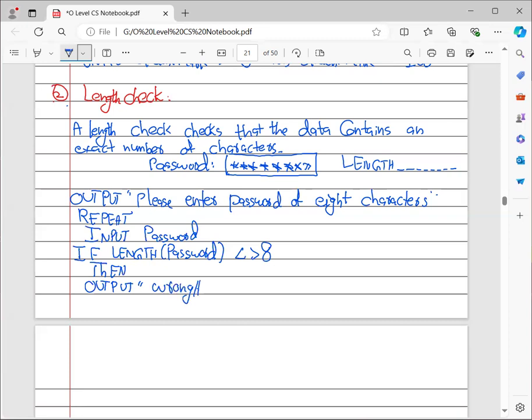wrong, or you can write anything, invalid or short of digits, like your password should be of 8 digits. You can write any message, that's totally up to you, and then you can end this right here. Since you have applied the repeat statement, repeat means that a certain condition should be met. So here comes the condition: this keeps on going until the length of your password is equals to 8.